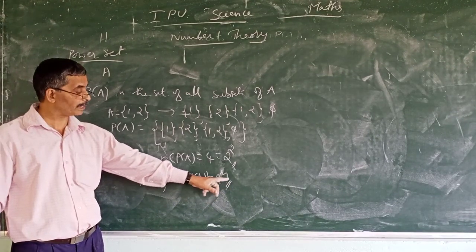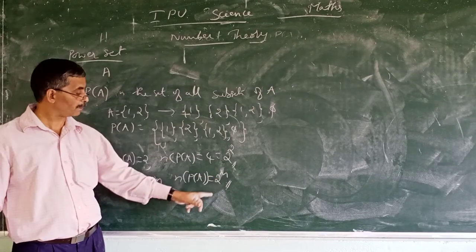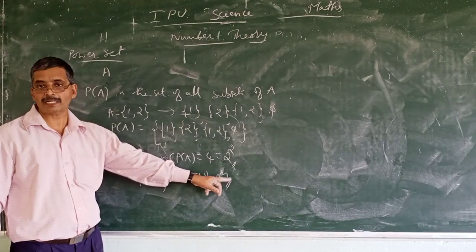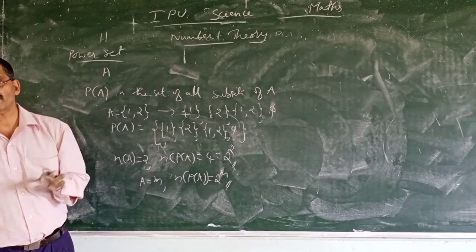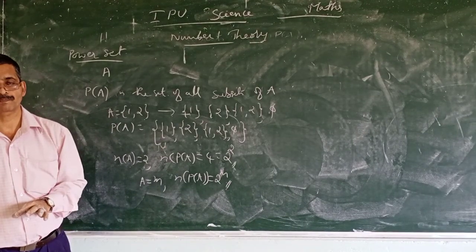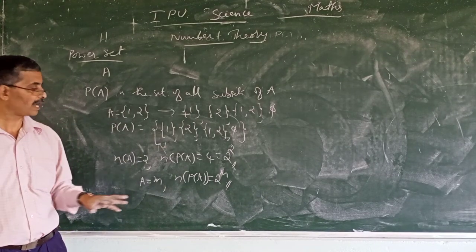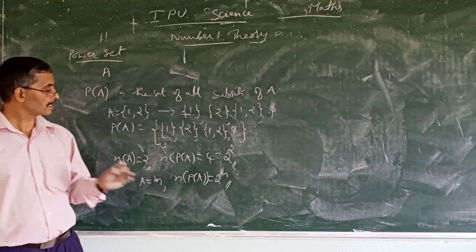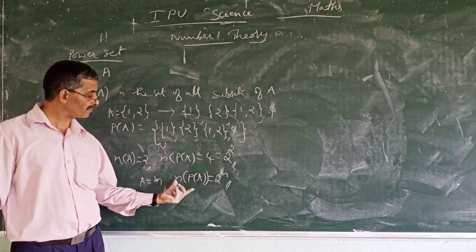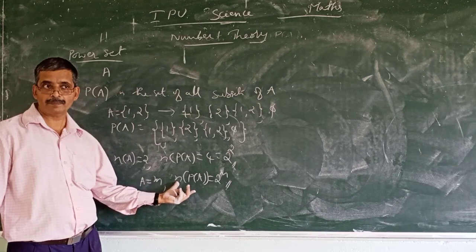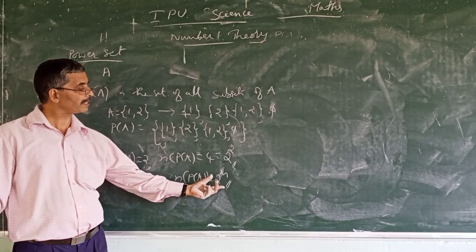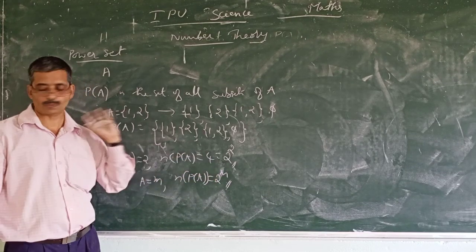That means A will have 2 to the power m subsets. n of P(A), the number of elements in power set of A, is 2 to the power m. One example I have given, 2 square.